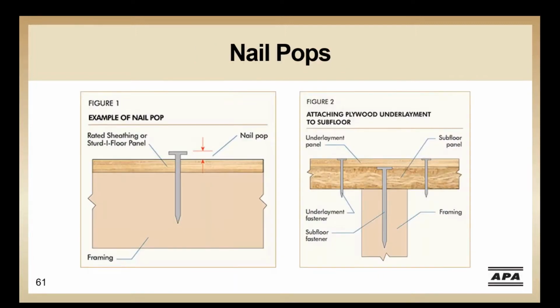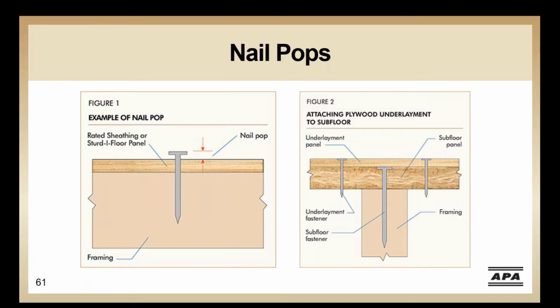In building, we tend to think of nail pops as an issue with the drywall, but they can also occur in your floor system and create a problem with your finished floor. How the fastener is installed is critical in reducing nail pops in the floor. When attaching plywood and underlayment to a subfloor, use nails having a length approximately equal to the total thickness of the subfloor and underlayment layers.